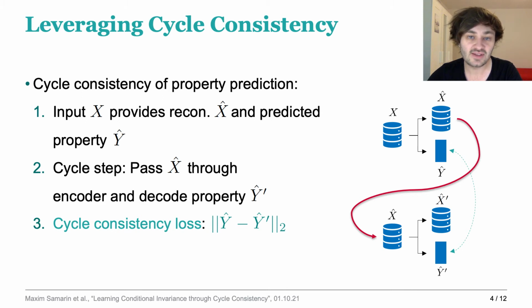We take an input x and process it through our neural network to obtain reconstruction x hat and the predicted property y hat. In a second step, the cycle step, we pass x hat through the encoder once more and decode property y hat prime. And ideally, both x and its reconstruction x hat should yield similar values, y hat and y hat prime. And their discrepancy we measure with the L2 norm as our cycle consistency loss.